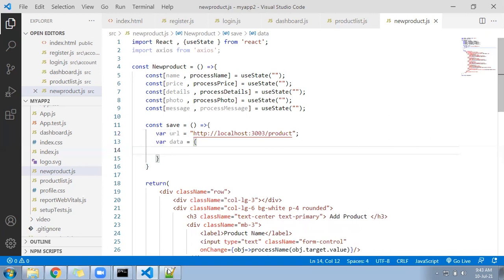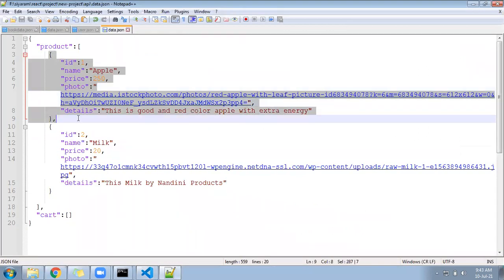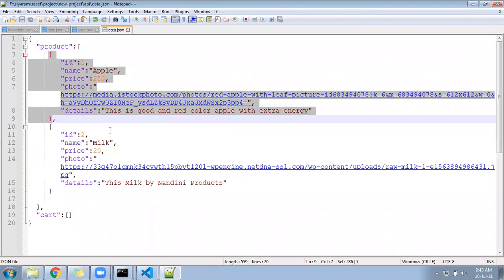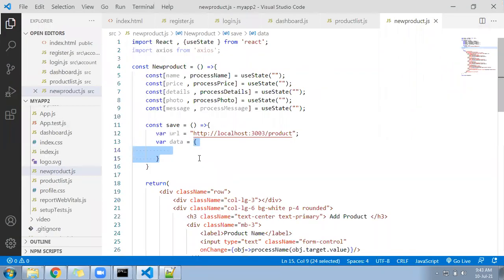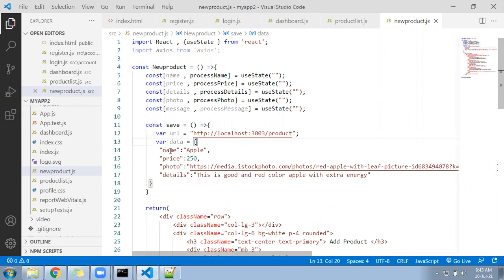I will suggest you like this. Go here and copy one curly bracket directly from the product array. Pull one curly bracket content you copy and keep here. So mistakes will not happen, object names will not mismatch. ID we need not pass. Remove the ID. ID will come automatically.